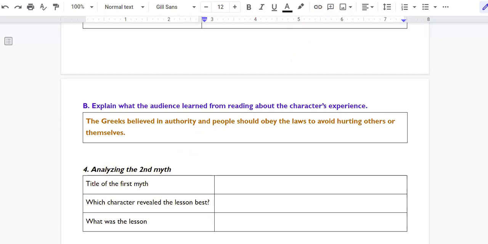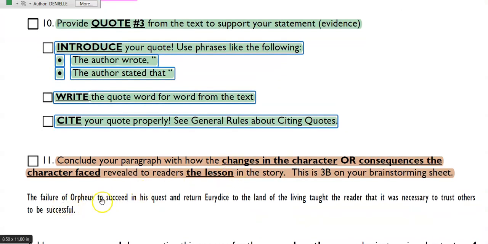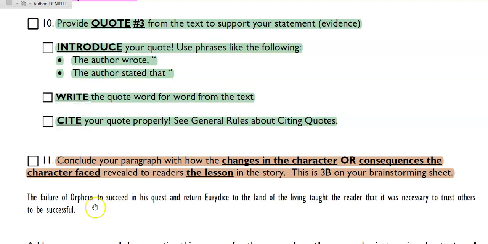On the checklist, I give a similar example: the failure of Orpheus to succeed in his quest of returning Eurydice to the land of the living taught the reader it was necessary to trust others to be successful. So again, he should have trusted Hades. We don't need to trust Hades. Hades doesn't really exist. But the lesson still applies in that we should trust people in authority. We should trust rules are for our benefit. Anything along those lines would also be okay.